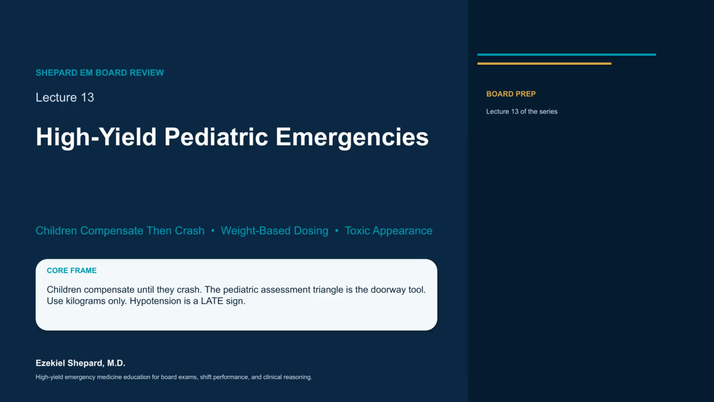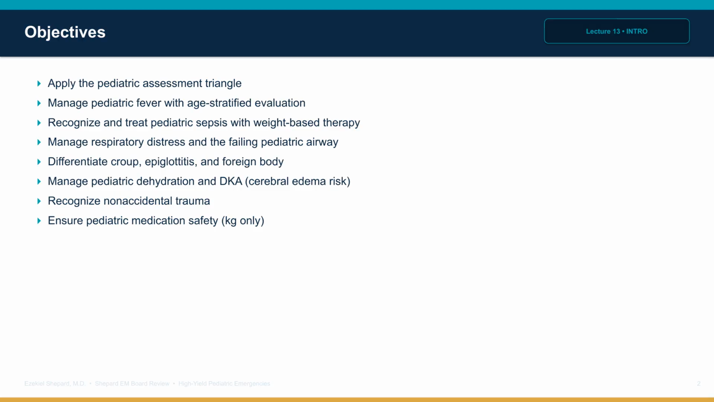This is Lecture 13, High-Yield Pediatric Emergencies. Children compensate until they crash. The ED job is pattern recognition through the Pediatric Assessment Triangle, weight-based dosing, age-stratified workups, and recognizing that pediatric vital sign abnormalities have different meaning. Toxic appearance overrides protocols. The objectives are these.